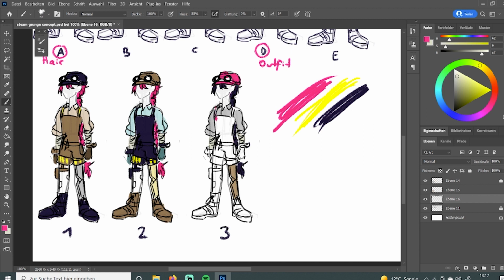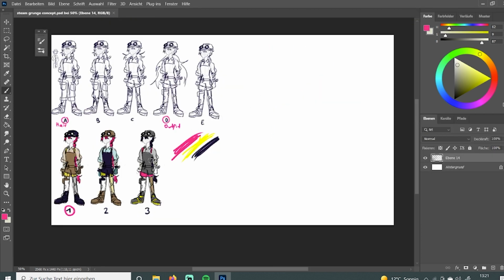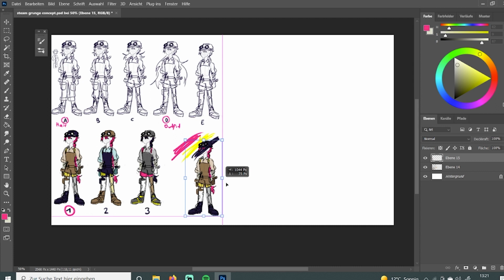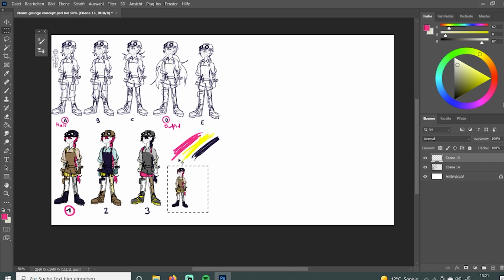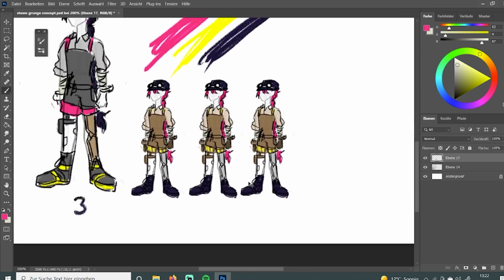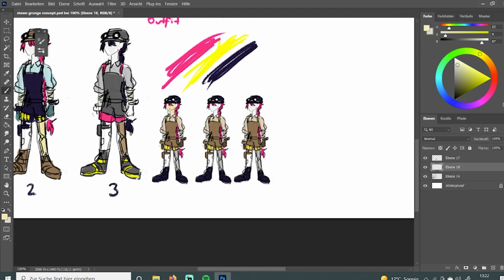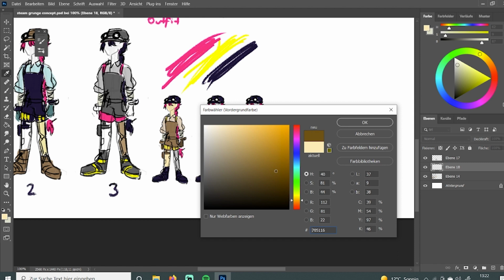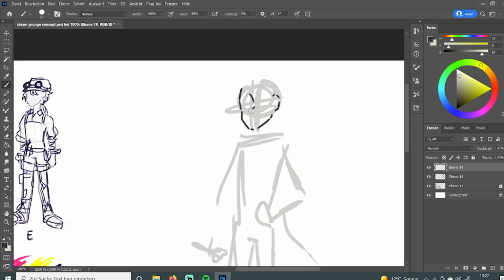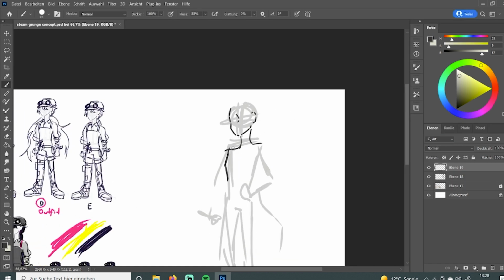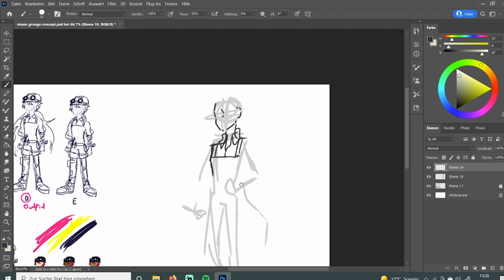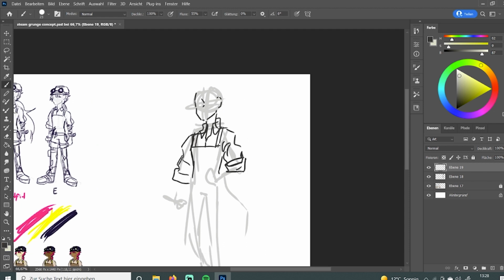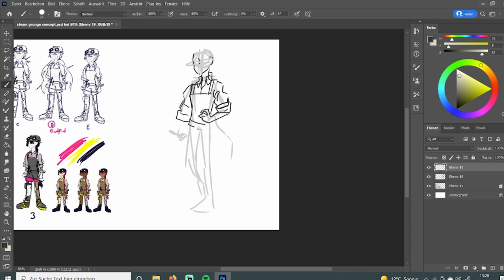I don't know, I just really vibed with that one for some reason. I really just love that color palette. And the last step before going on to a more finished version of that character was just quickly trying out some skin tones. I did know that I wanted them to be a darker skin character, but nonetheless I tried out what color scheme they should have.